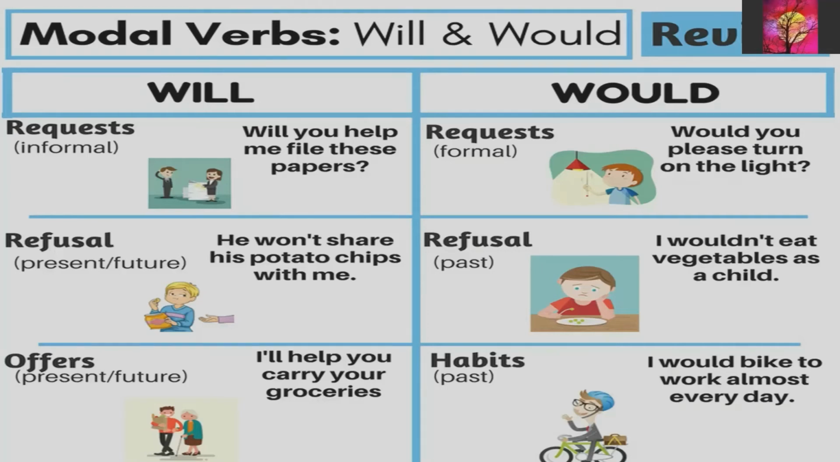Now, when you are refusing something, in the present or future tense, we will use will, and in the past tense, we will use would. For example, he won't share his potato chips with me. So here he is talking about the present or maybe the future tense. So he is using will. But when he is talking about something which has happened in the past, he will say, I wouldn't eat vegetables as a child.